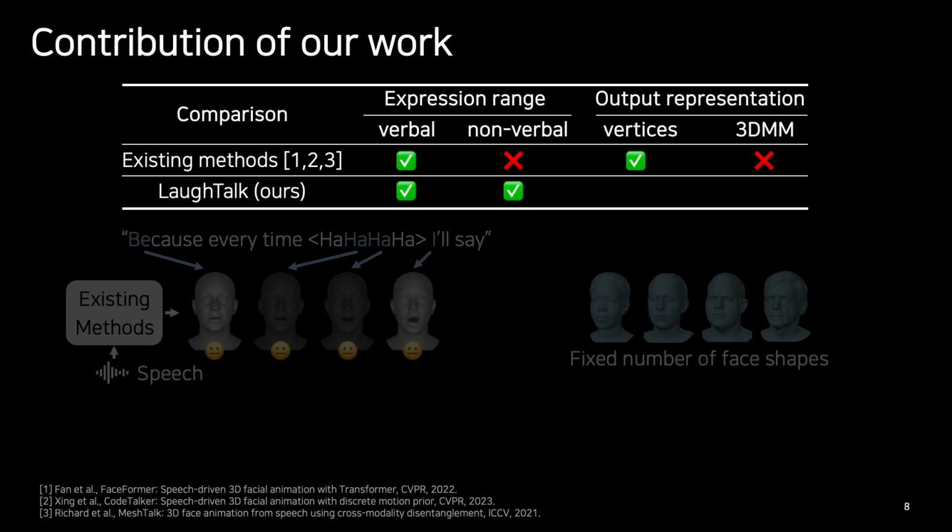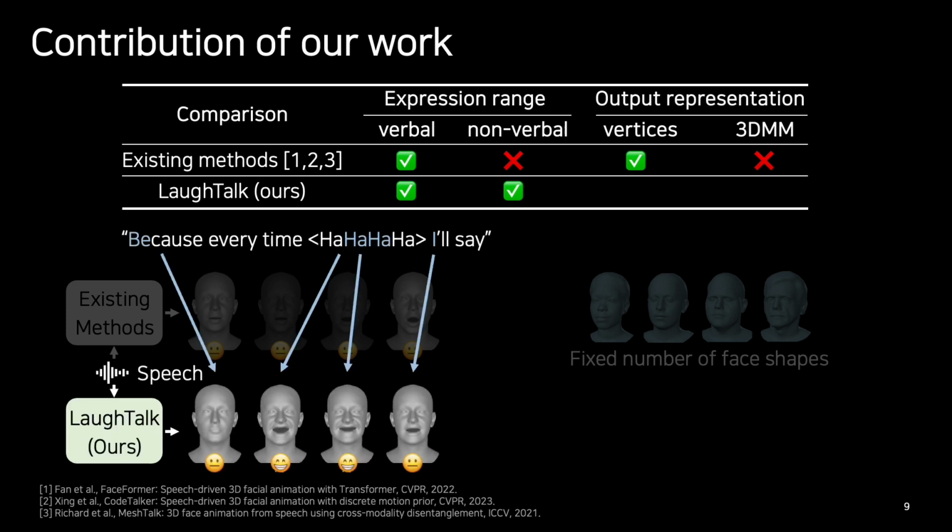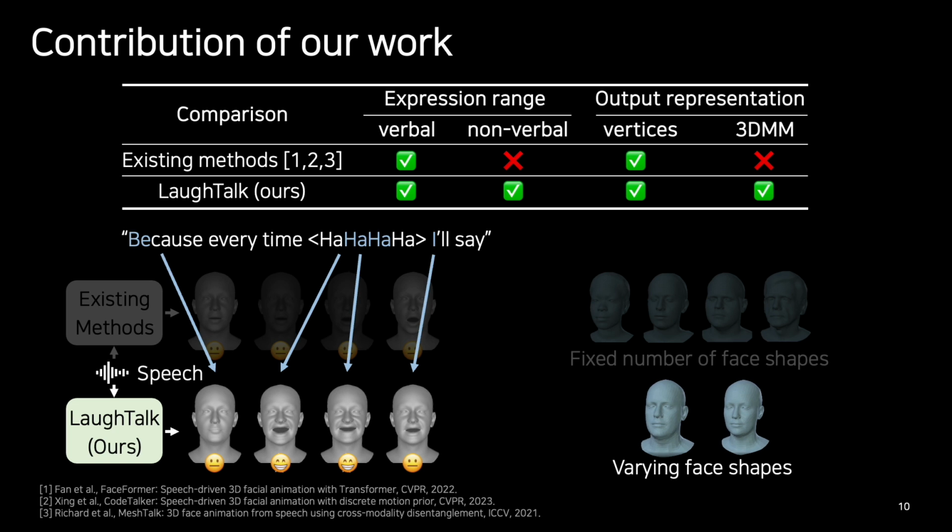More specifically, our proposed model generates a 3D talking head that can simultaneously express both verbal and nonverbal signals, especially laughter. As demonstrated, the 3D talking head successfully laughs in sync with the laughter in the input speech. Furthermore, our model utilizes the 3D output representation, allowing for the manipulation of the shape and identity of the 3D talking head.